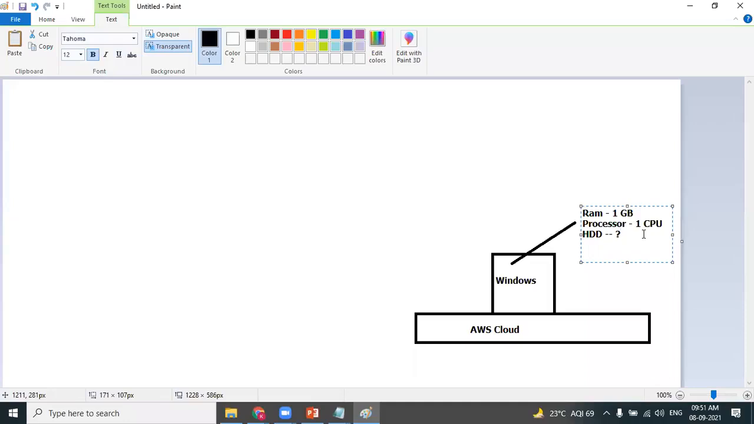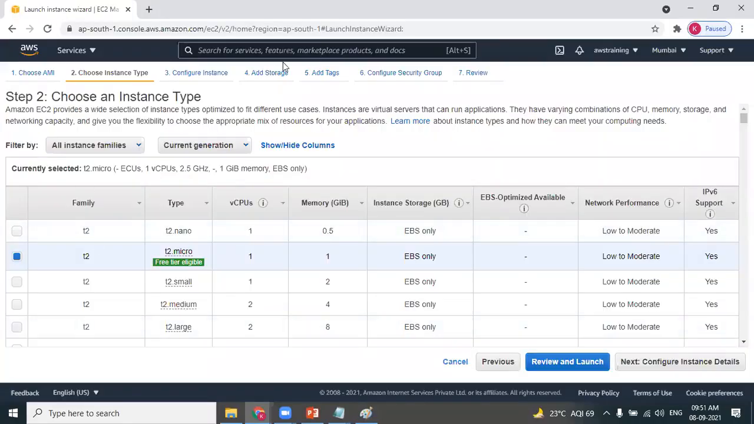We should also have the information about the storage. How much should be the storage, that is, the hard disk? That comes in step 4. Can you see storage? Storage information is nothing but allocating the hard disk, which we discuss in step 4. So instance type is all about defining the hardware configurations.